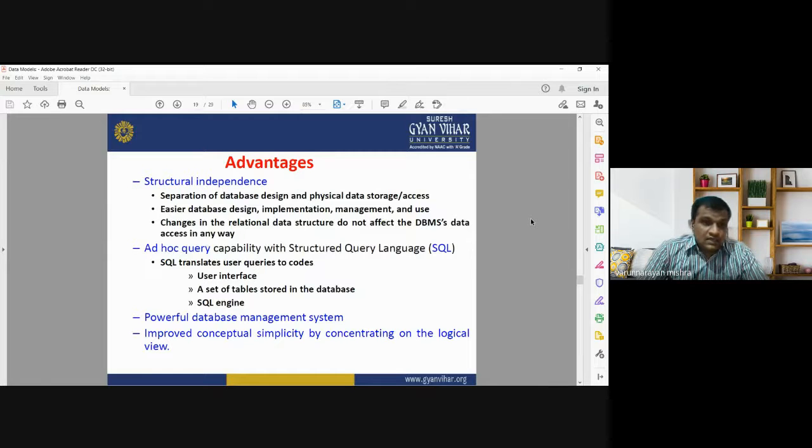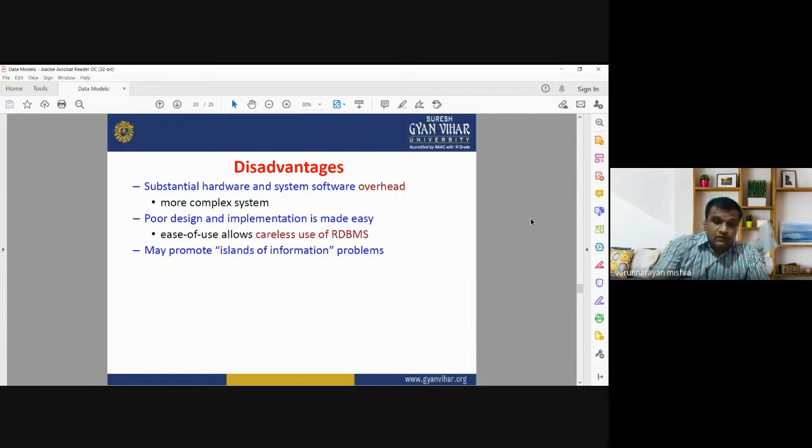It supports ad hoc queries with structured query language, which is used to translate user queries into code, involving the user interface, a set of tables stored in the database, and the SQL engine. RDBMS is a powerful database management system that improves conceptual simplicity by concentrating on the logical view.